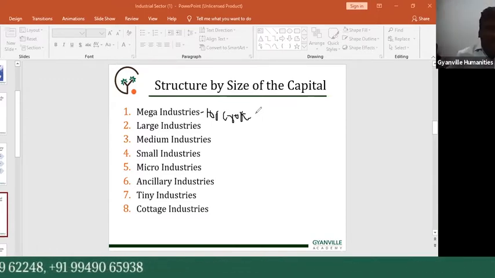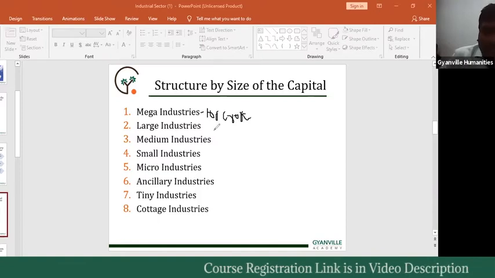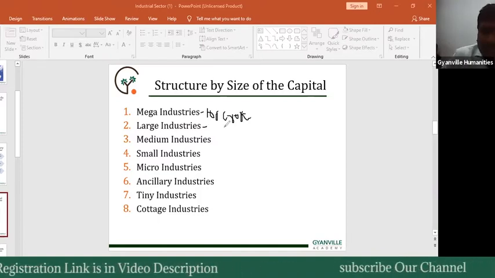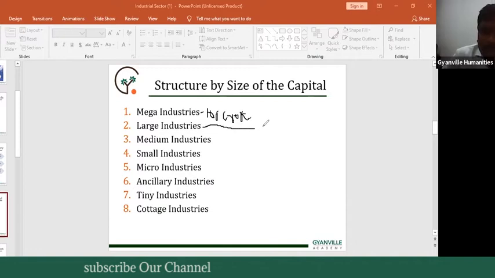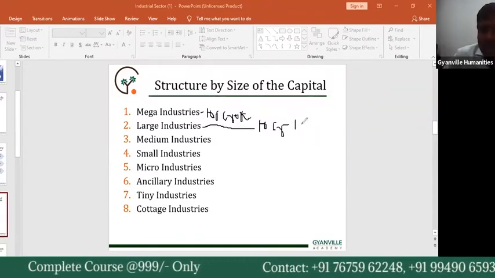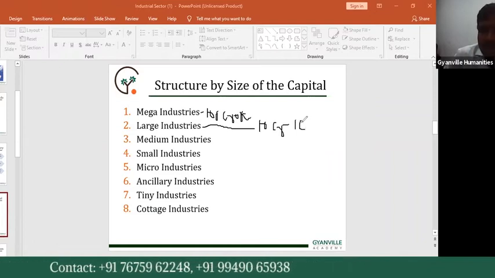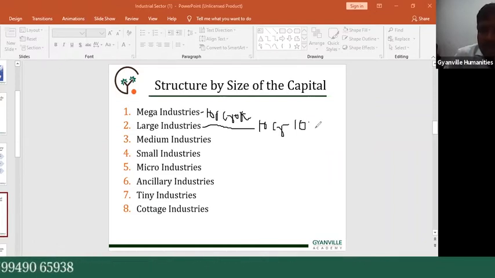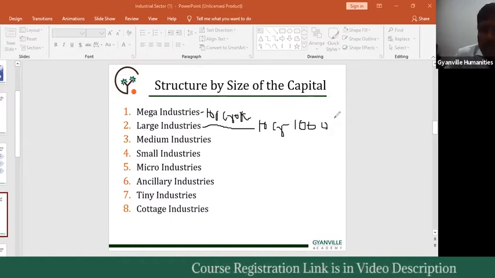Next, the second type is the large scale industries. This classification is based on an investment of more than 10 crore rupees and less than 100 crore rupees. Industries in which producers invested an amount between 10 crore and 100 crore rupees are called large scale industries or large industries.